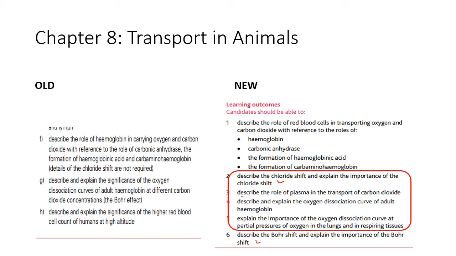And I will try to do video updates if I can, just to make sure I cover some of these differences that have now arisen from the new syllabus. But please do the work as well. Be committed to it and search out things for yourself, so that you can be up to standard with regards to the syllabus.